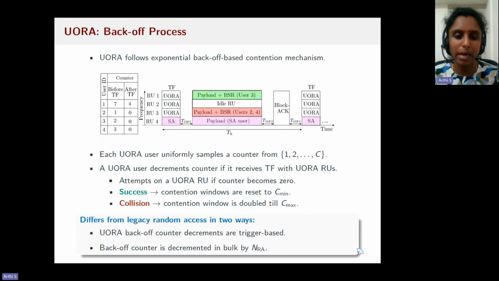This uplink OFDMA random access differs from legacy random access in a couple of ways. One is, in uplink OFDMA random access, the backoff counter decrements are trigger based. Only whenever the users receive the trigger frame, which mentions the RUs allocated for random access, the decrement will happen. And the backoff counter decrements are equal to the number of RUs allocated for random access. So the decrements happen in a bulk number.